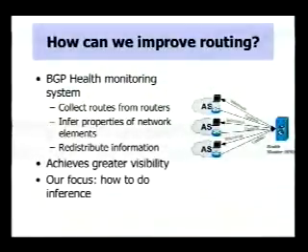Thanks. So the approach that we're arguing for involves the design of a BGP health monitoring system. We envision that autonomous systems will volunteer to peer with the health monitor. The health monitor can then collect routing updates from these different vantage points, perform inference over them, and then distribute the inferences back out to whoever's interested in receiving them. The key advantage to using multiple views lies in the fact that we can achieve greater visibility into the events occurring in BGP. So my focus in this talk is not going to be on the complete design of the health monitor. Rather, I'm going to focus on one core aspect, which is how to do the inference.